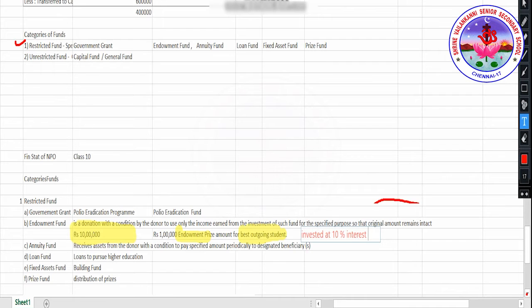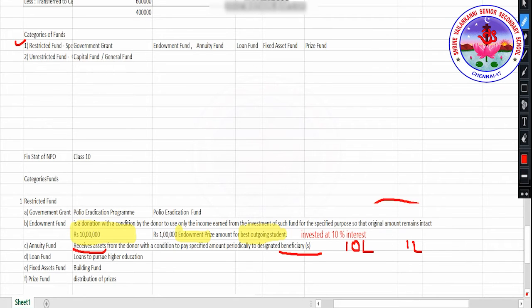so that the original fund remains intact. Annuity fund receives an amount from the donor with a condition to pay a specified amount periodically to designated beneficiary or beneficiaries. Now, annuity means yearly or monthly. There will be some amount being paid to the beneficiary after receiving the asset. Say for example, after receiving a bulk of rupees 10 lakhs, there will be a condition that every year 1 lakh will be paid to you. So that is the example of annuity, to the beneficiary only.